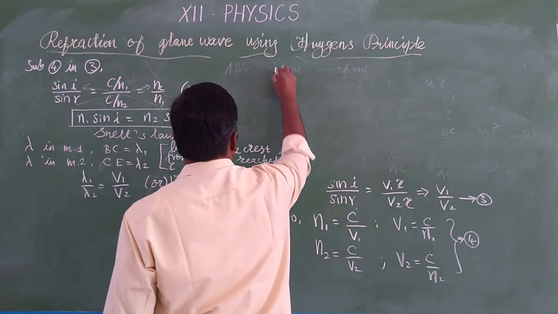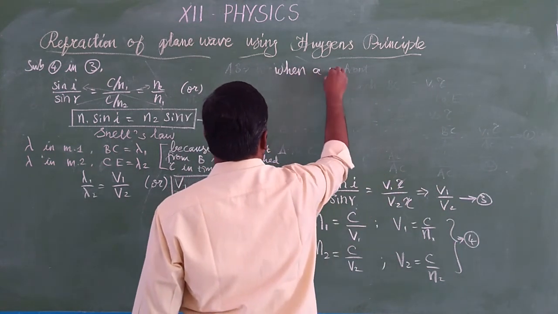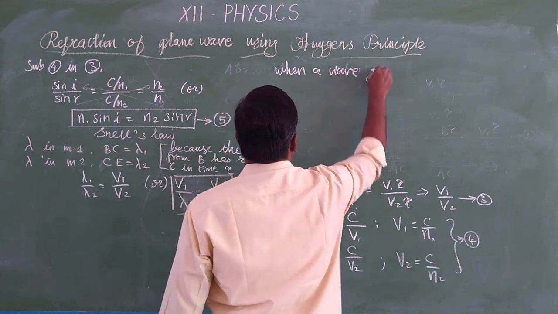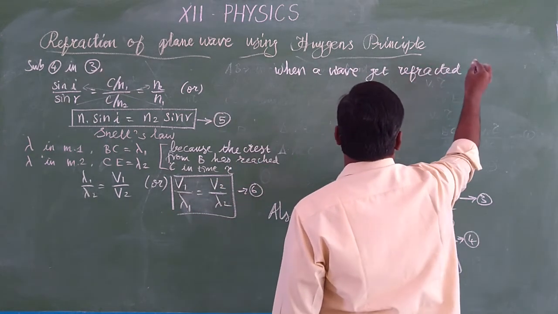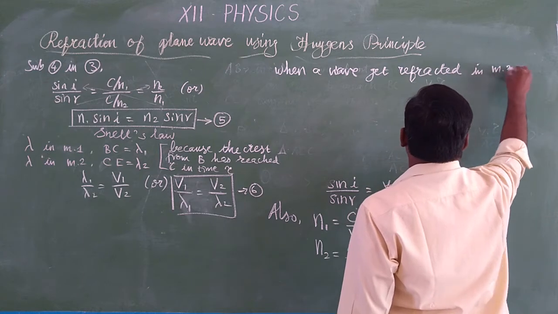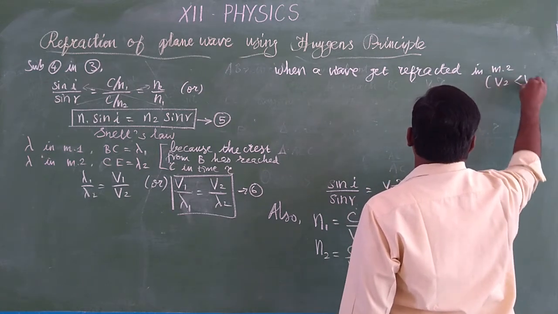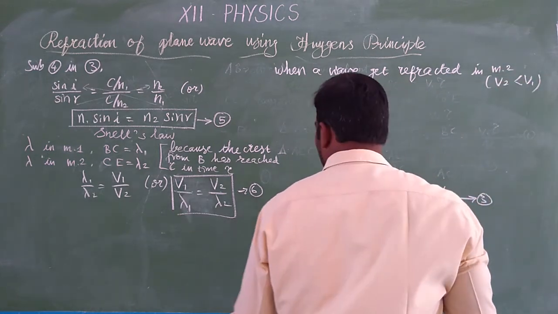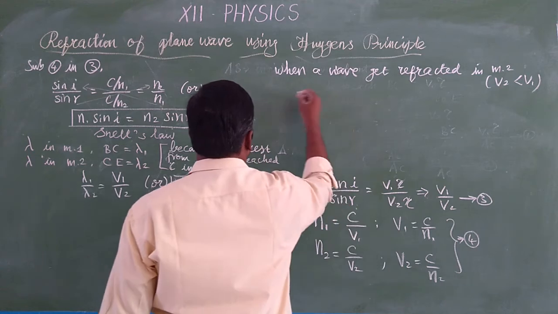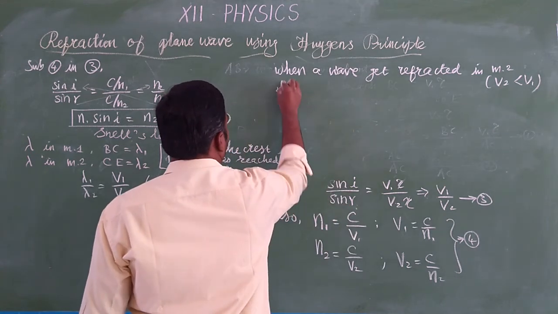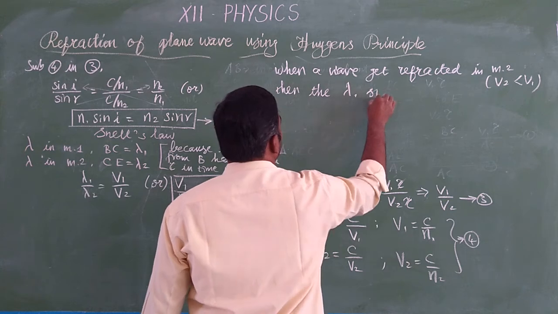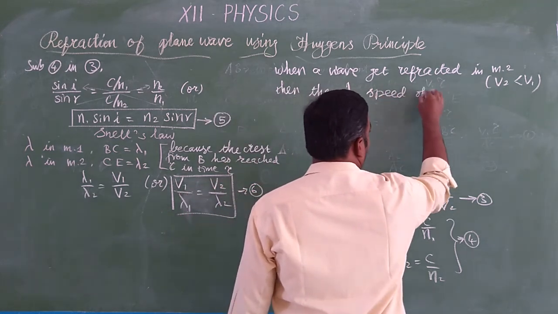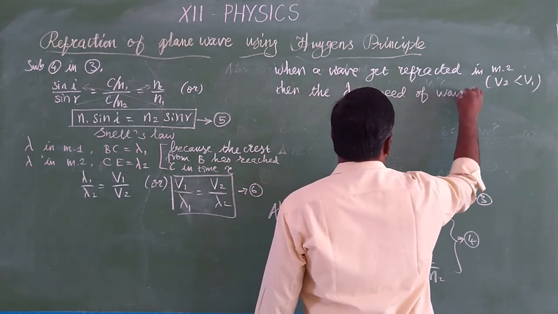When a wave gets refracted in medium 2, that is V2 is less than V1, then what happens? The wavelength and the speed of the wave decrease.